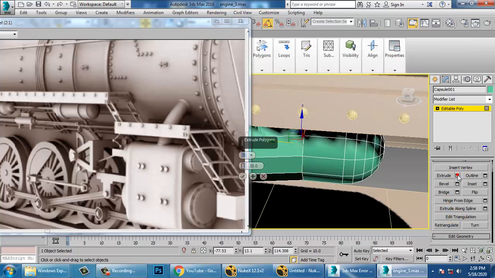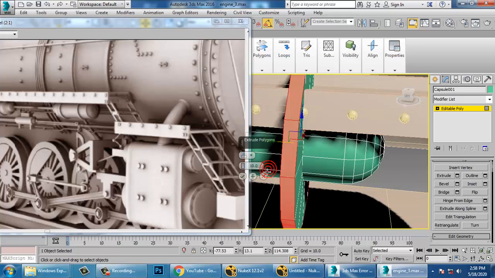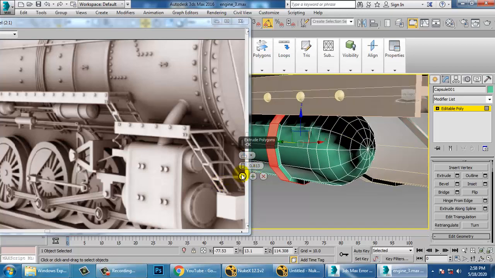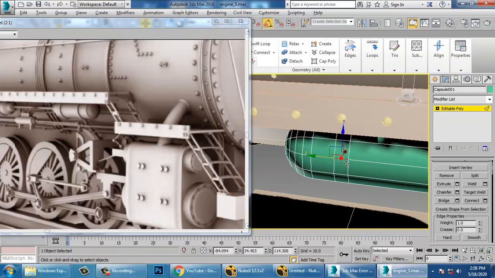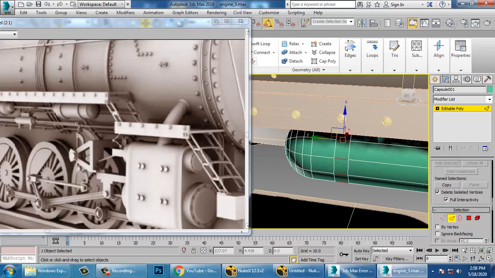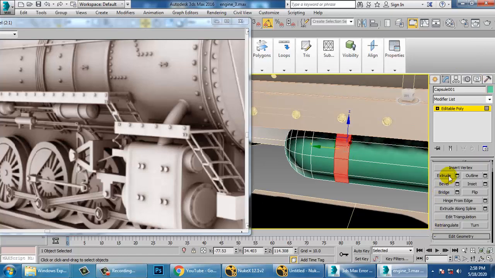Let's go into this and reduce its extrude over here. Again go into this, ring it, control and click on the polygons and again extrude this stuff. So that can be achieved over here in this way.